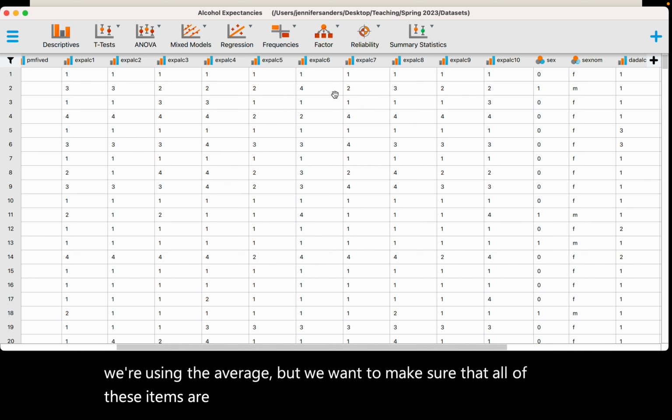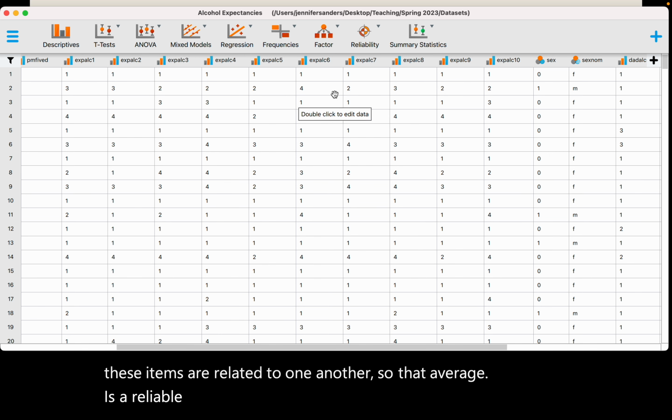First, we want to make sure that our measurements are reliable. So what that means is, let's take the alcohol expectancy items as an example. We have 10 separate questions that we asked our participants, and we're using the average, but we want to make sure that all of these items are related to one another so that that average is a reliable scale. Meaning we don't want maybe question 5 to not really have anything to do with the other questions.